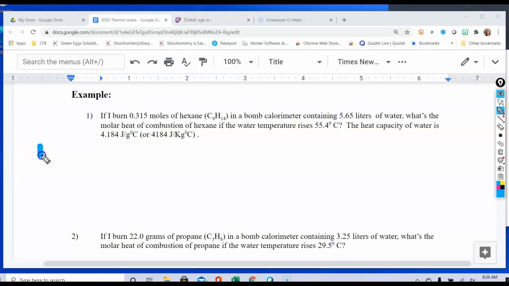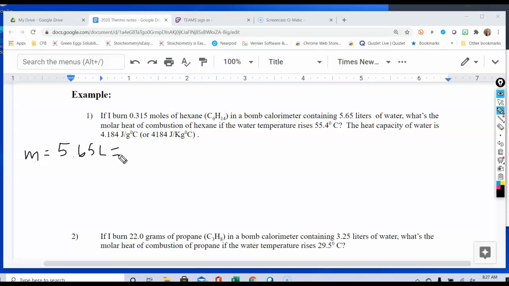Our first thing that we're going to have, oh, I don't want it to do that. Let's change the size of our writing here. The first thing that we're going to have is our mass. And so our mass is written as the mass of the water, because we're using the chemical equation and the reaction to heat some water. And so we have 5.65 liters of water, and we're going to have to remember that mass is not in liters, it's in grams or kilograms.